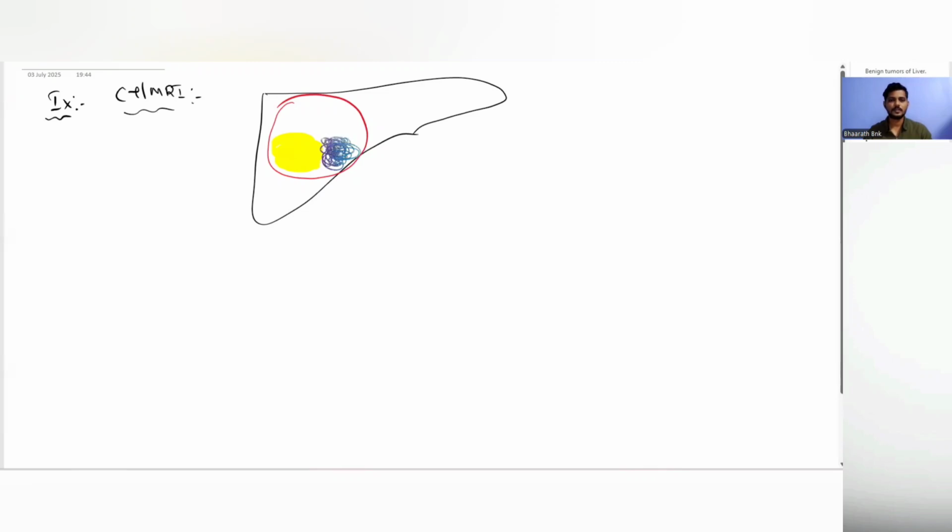And then there is peripheral enhancement with centripetal progression, meaning the enhancement happens at the periphery and progresses towards the center, right? So peripheral enhancement with centripetal progression plus heterogeneity. This tumor has the risk of rupture.